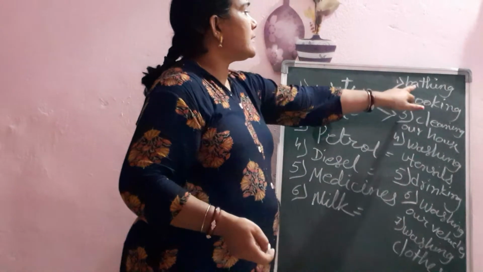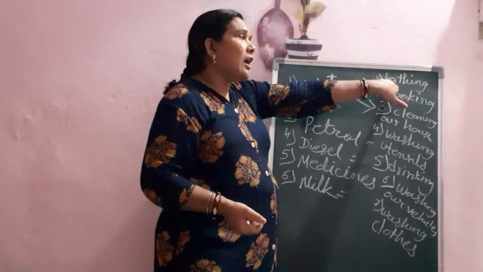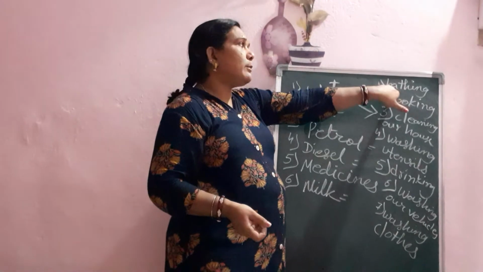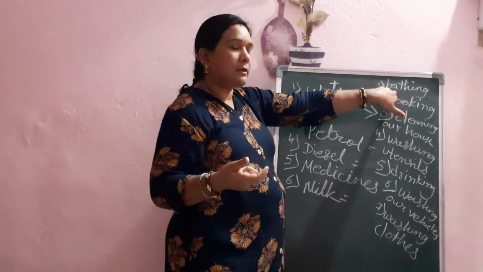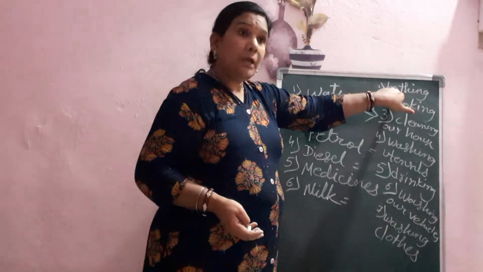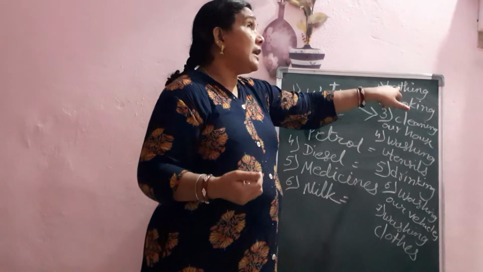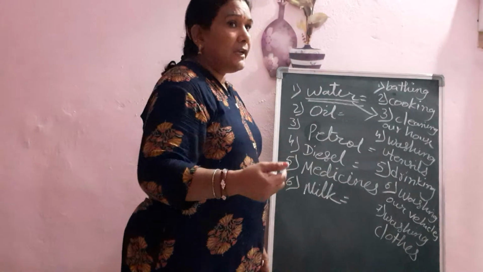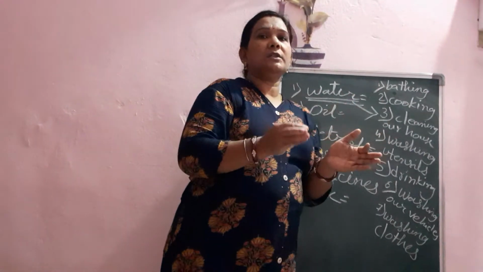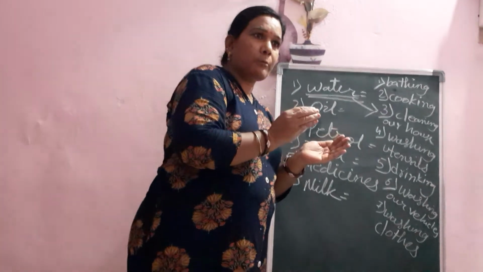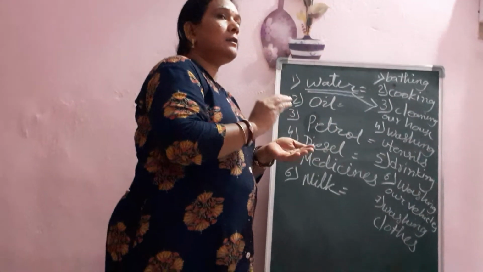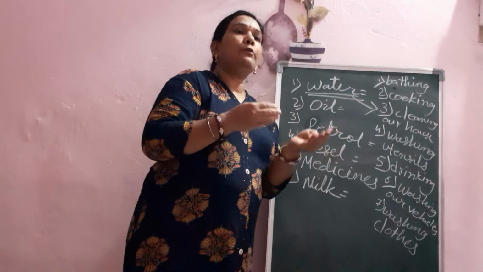Now, tell me, first of all, bathing. For bathing, how much quantity are we using? Less than 1 liter, or more than a liter, or milliliters? Definitely we are using liters. But that also is more than 5 liters. For bathing, small children require less quantity of water, so they use 5 liters, 4 liters.